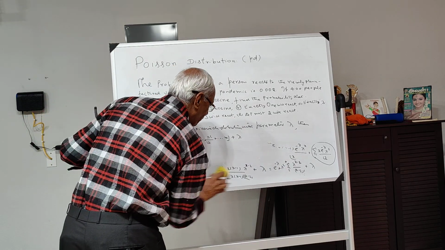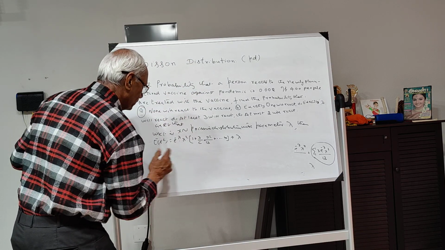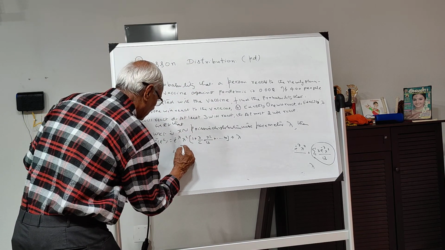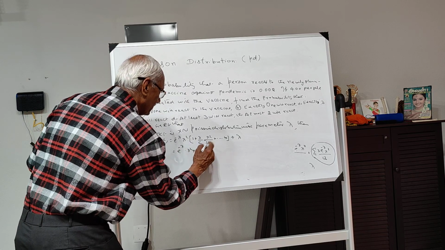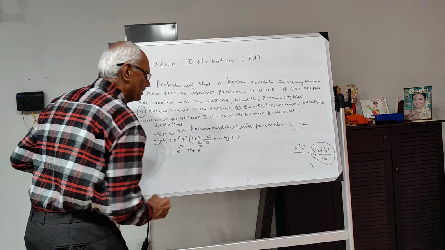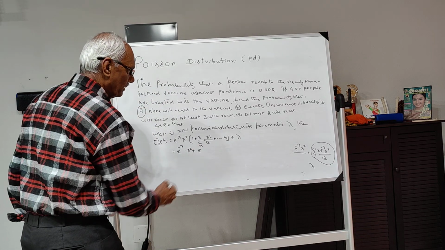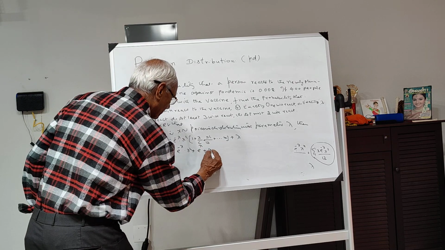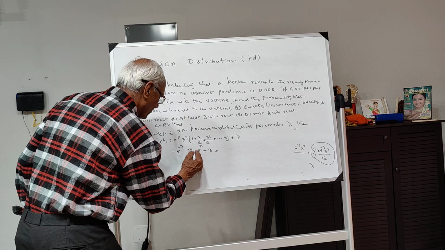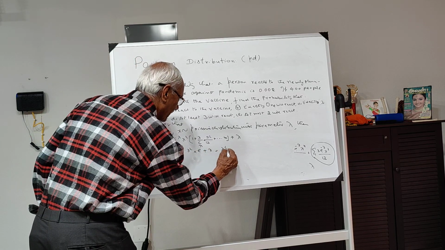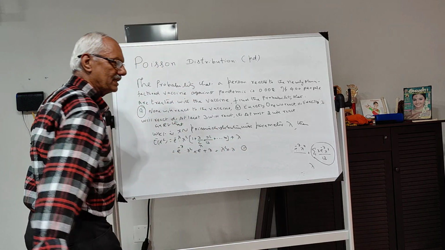Now if you go for the simplification, how will you simplify this? This is e to the power of minus lambda into lambda square into, this is nothing but e to the power of lambda, because this is the exponential series with lambda as the power, plus lambda. So this will be nothing but what? e to the power of lambda into e to the power of lambda, this will give you lambda square plus lambda. Call this as your 1.